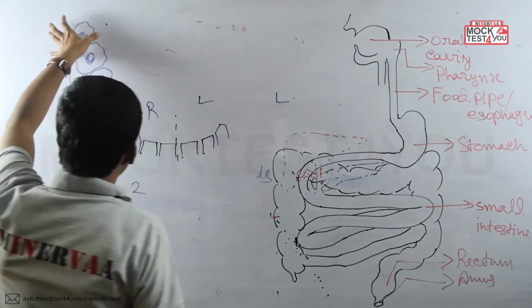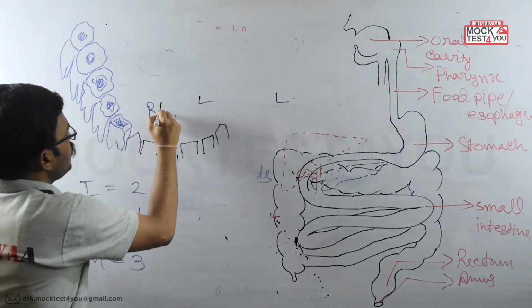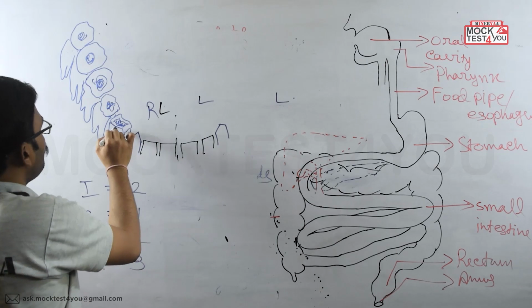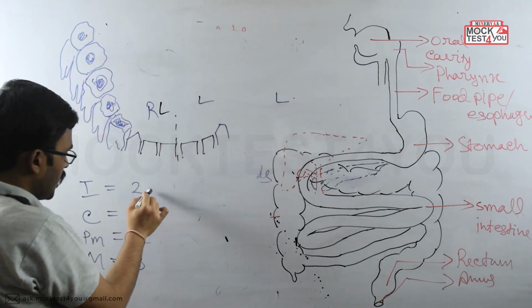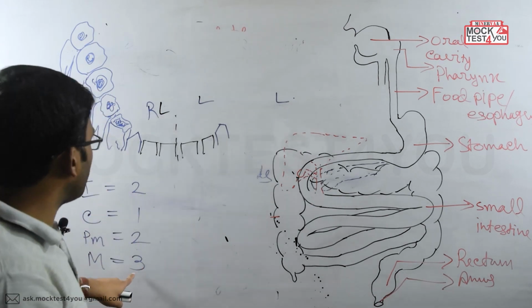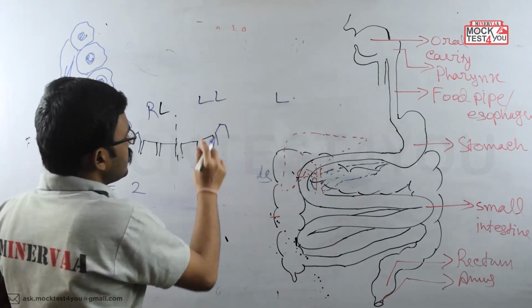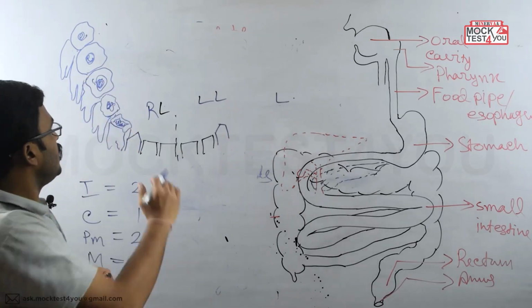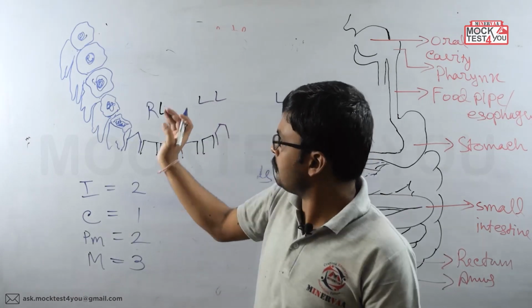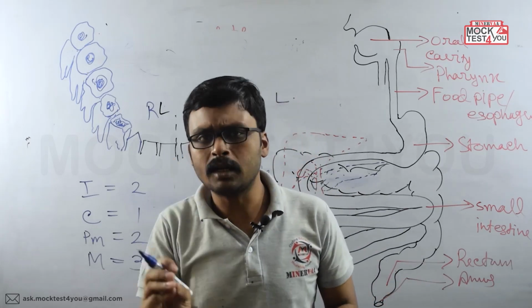So on the right lower side, how many teeth have we got? On the right lower side, we have got 8 teeth. 1, 2, 3, 4, 5, 6, 7, 8. Here also, if we count, 2, then 1 and 3 gives 2 and 5, and 3 gives 8. So total 8 teeth are there here. And on the left lower side also, accordingly, we'll get 8 teeth. In the same way, on the upper jaw also, we'll get 8 teeth on the right side and 8 teeth on the left side. So altogether, there are 32 teeth.